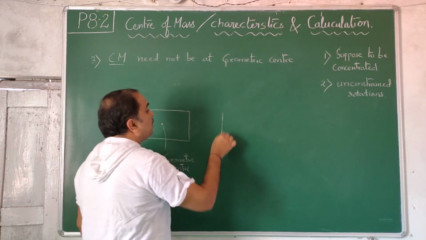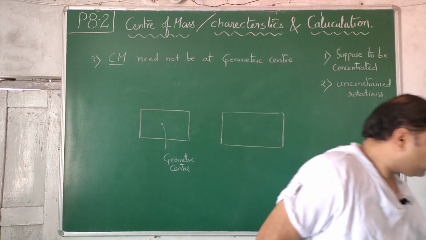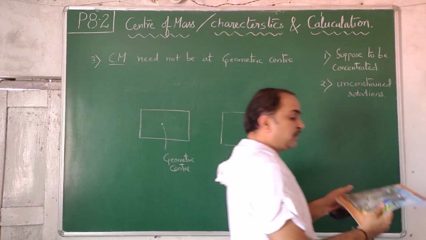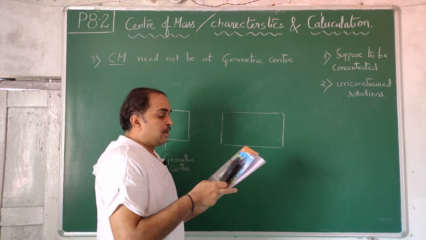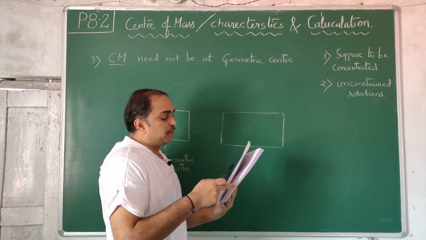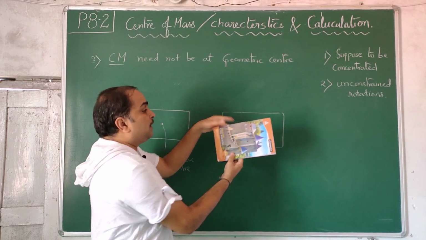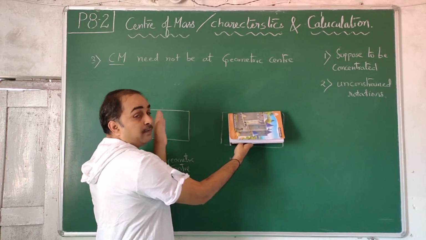Now I have the same rectangle. In that there is a mobile phone. This mobile phone I introduce into this rectangle inside, and I am holding it at its edge and putting it like this. So my cell phone is towards the left side.